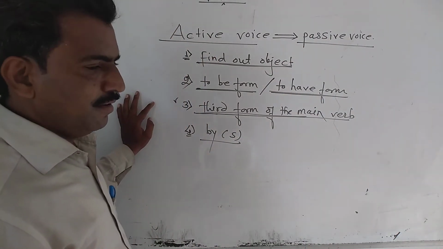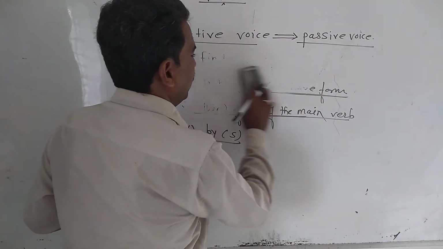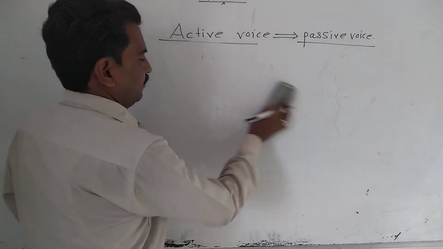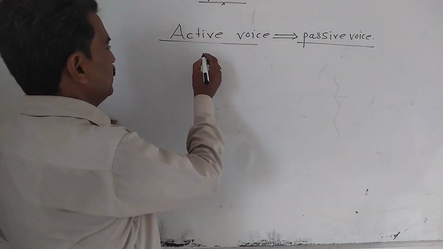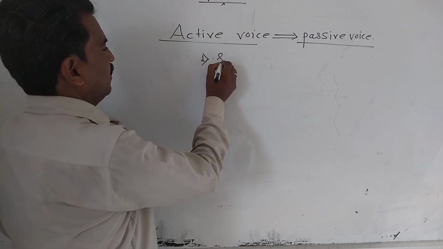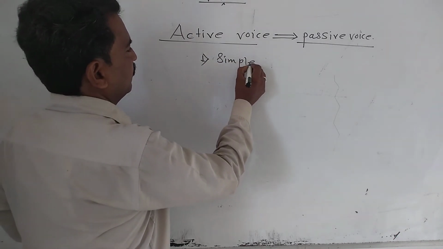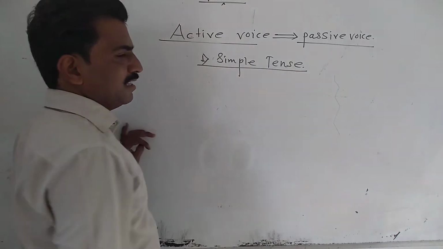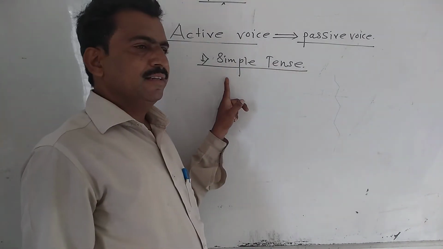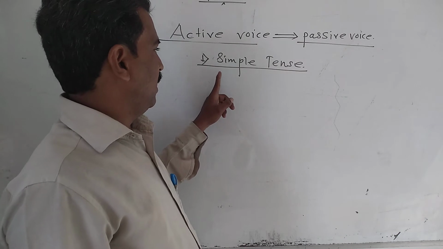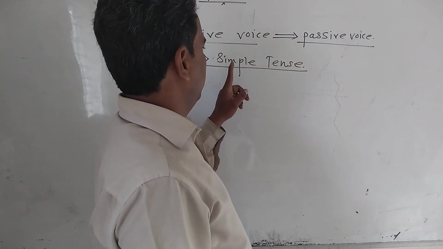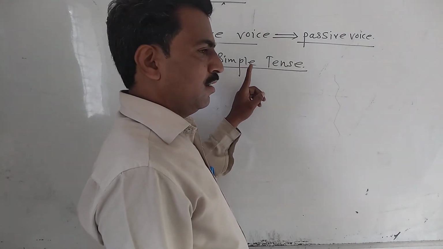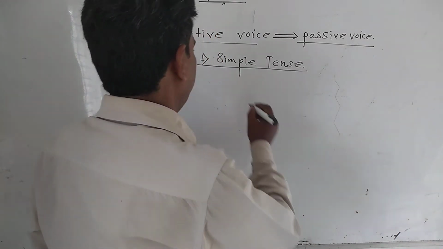Okay, so now let us see simple tense. Simple tense means which? Present, past or simple future tense.